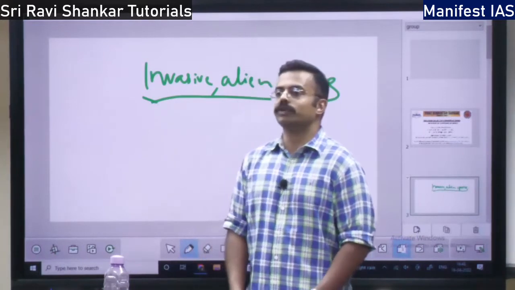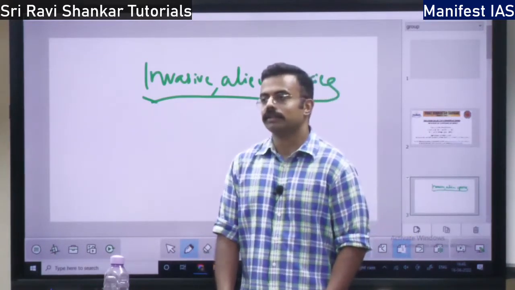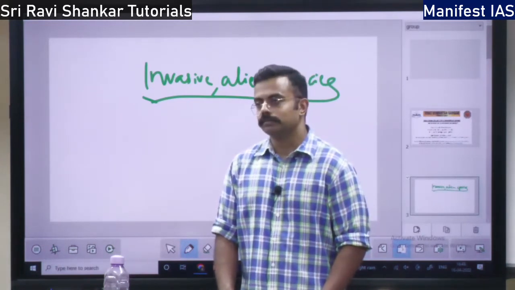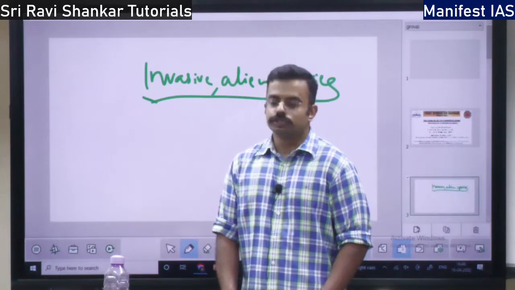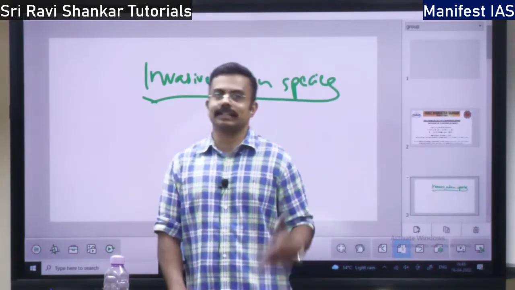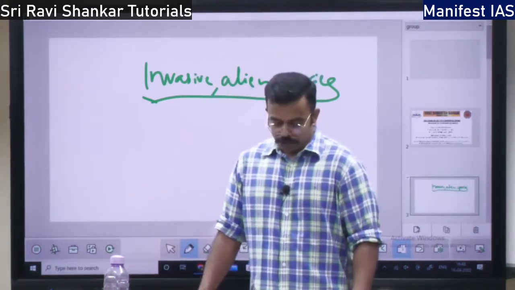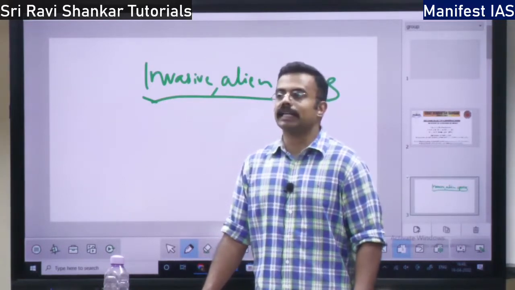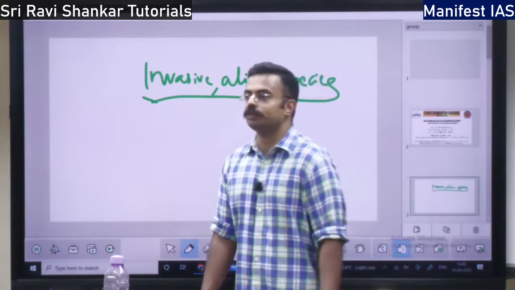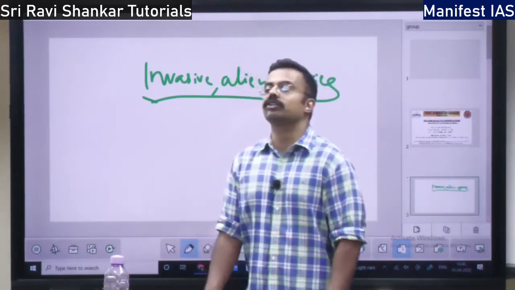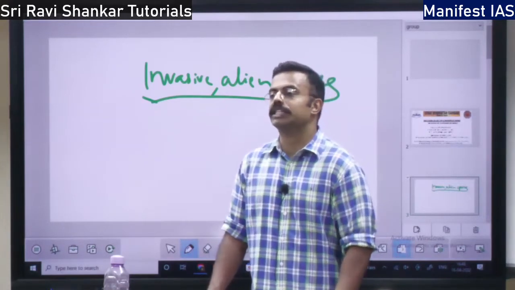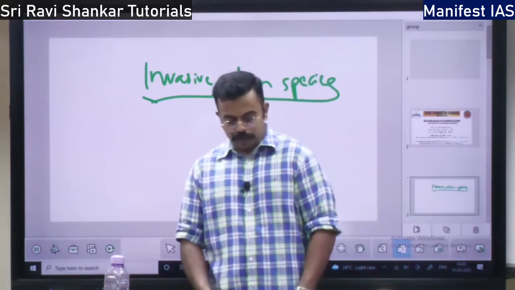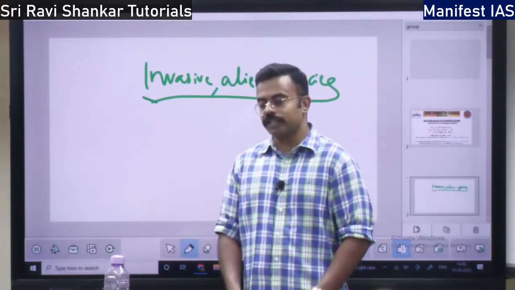So the best example is what? Parthenium, Congress grass. That is the best example of invasive. It has come from Central America, right? So they are a threat to the native species. Our own species, they act as a threat and they finish off the native species. Not only that, they are a threat to biodiversity as well. It leads to extinction of many plants and animals. That is a threat.